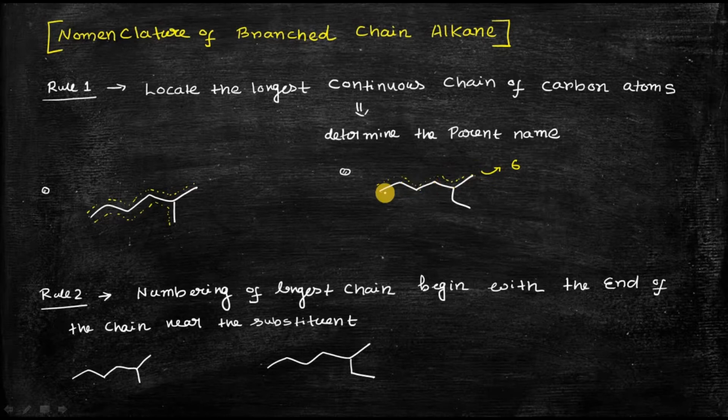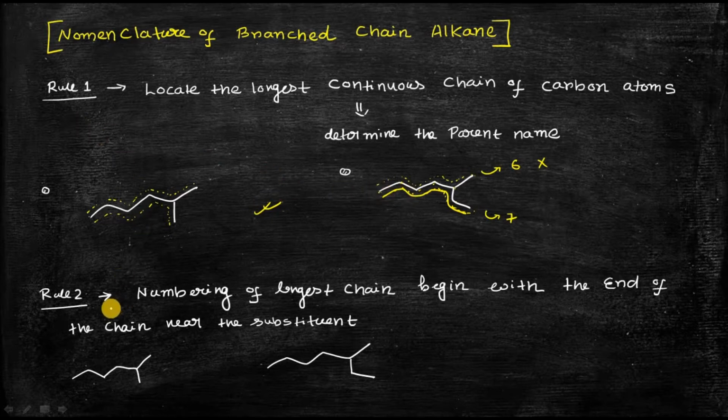But what happens if you choose like this? You will get 1 2 3 4 5 6 7. So you will get 7 carbon atoms. So the previous one is not the longest continuous chain of carbon atoms. This one is the correct longest chain of carbon atoms. So if you are asked to do the nomenclature, the first step is to locate the longest continuous chain of carbon atoms. First you have to identify what is the longest continuous chain in that compound. This is rule number 1.